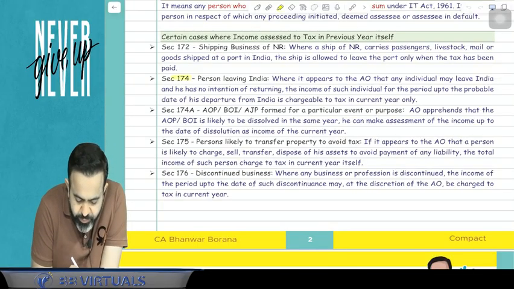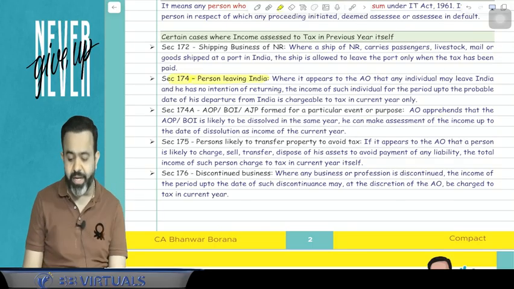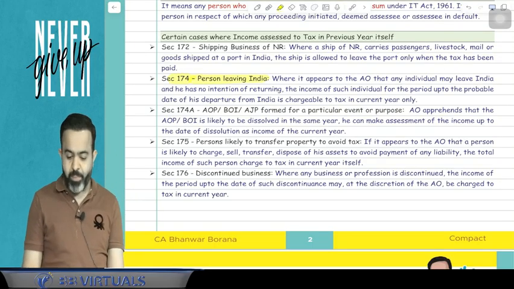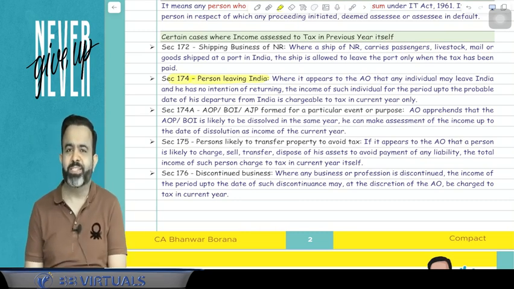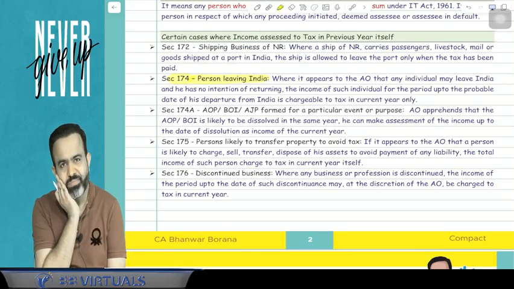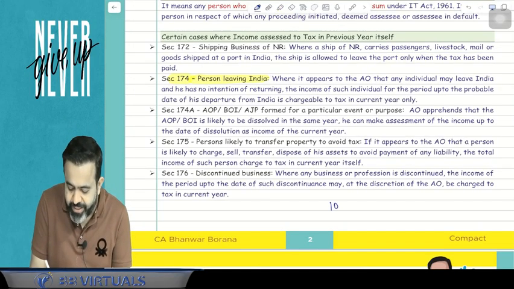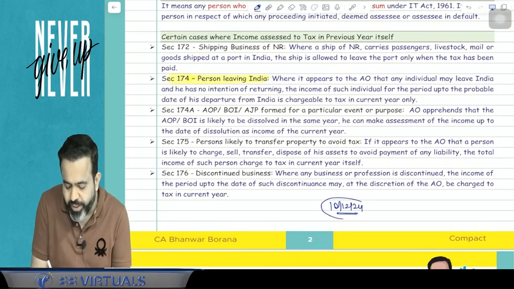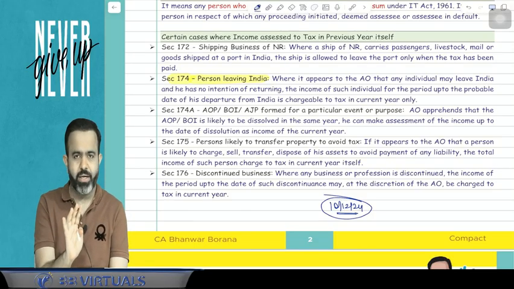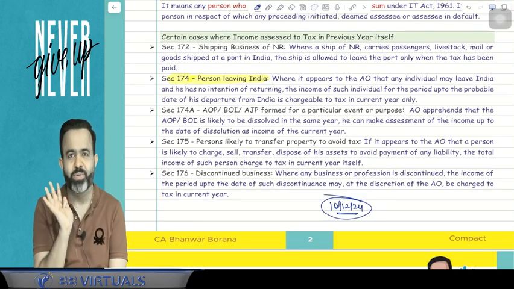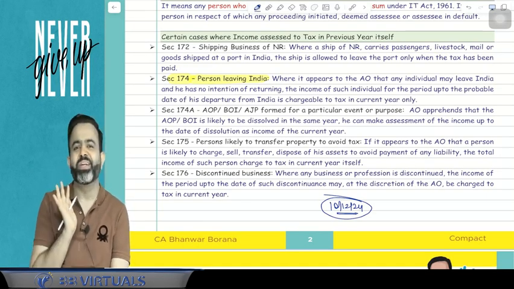There is a section 174, and section 174 says that if any person is leaving India permanently in the previous year. For an example, I can take Vijay Mallya. Suppose Vijay Mallya is about to leave India, and suppose he is leaving India on the 10th December 2024. Then the income tax department, the AO, may ask him, Vijay Mallya, I know that you are not going to come back again to India. So whatever income you have earned in the previous year, just file the return now only.